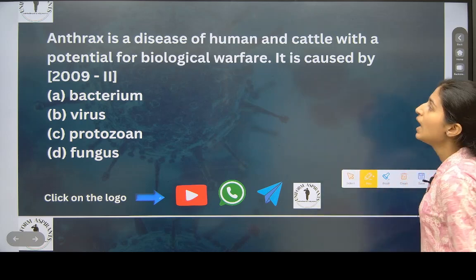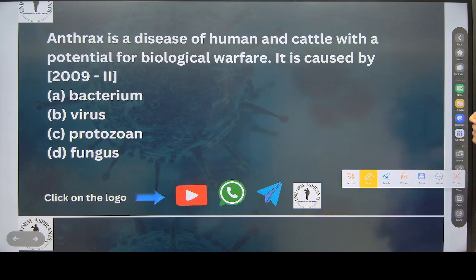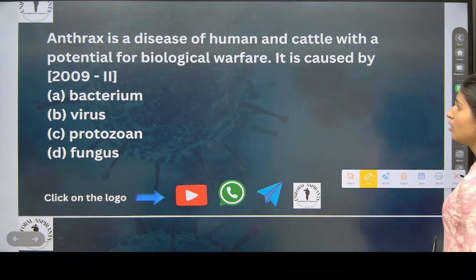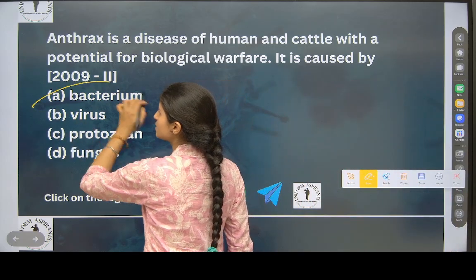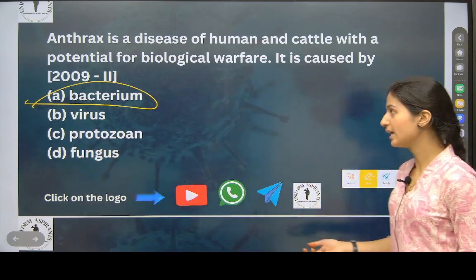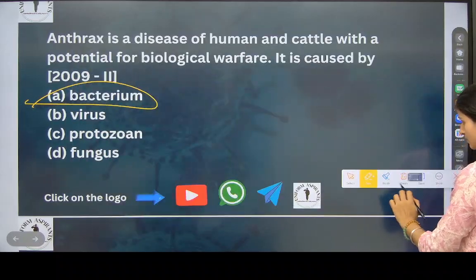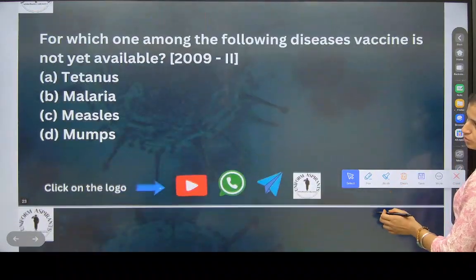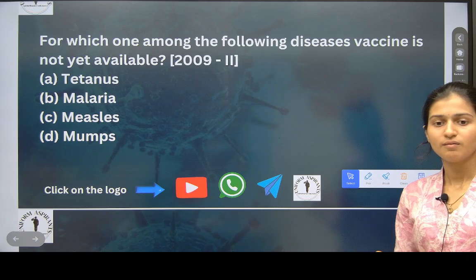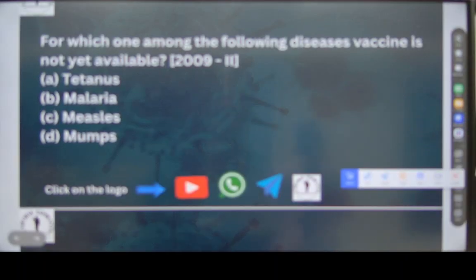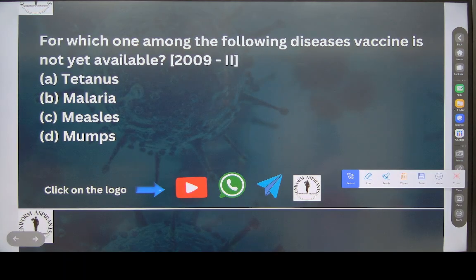That's why I'm asking. Anthrax is a disease of human and cattle with a potential for biological warfare. It is caused by a bacterium. Note there are some factual points you need to note. Among the following diseases, for which one is a vaccine not yet available? Easy question. For tetanus, we saw there is a vaccine. For which is the vaccine not available?